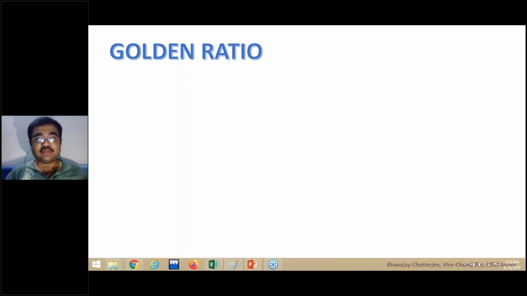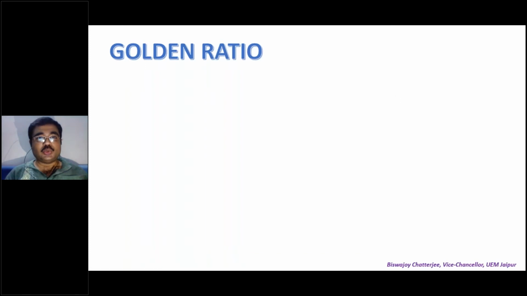And as you can see on screen, my topic for today is something called golden ratio. So if you look at it, golden ratio, have a look at the screen. What is it? I start with some numbers. What do you see on screen? 1 appears. The next number will appear 1. And what is the next number?